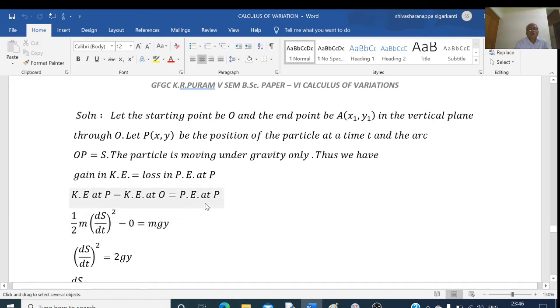The potential energy at P is mgy, where y is the coordinate of the point (x, y). So half m (ds by dt) square is equal to mgy. m gets cancelled, and we get (ds by dt) square is equal to 2gy,